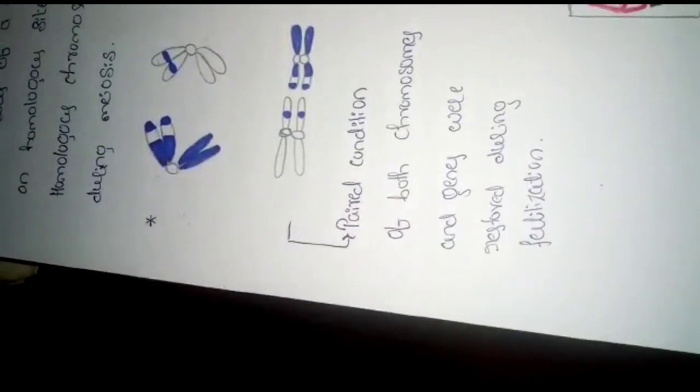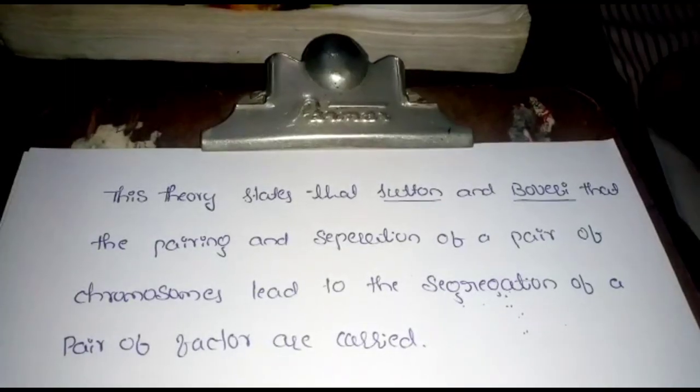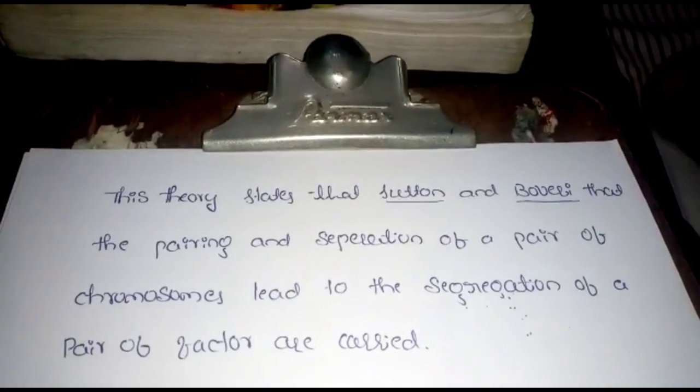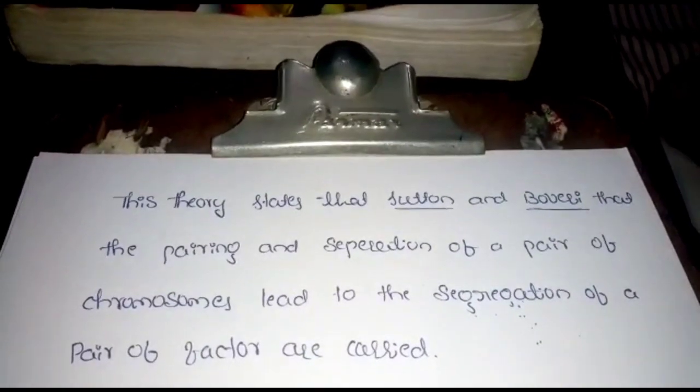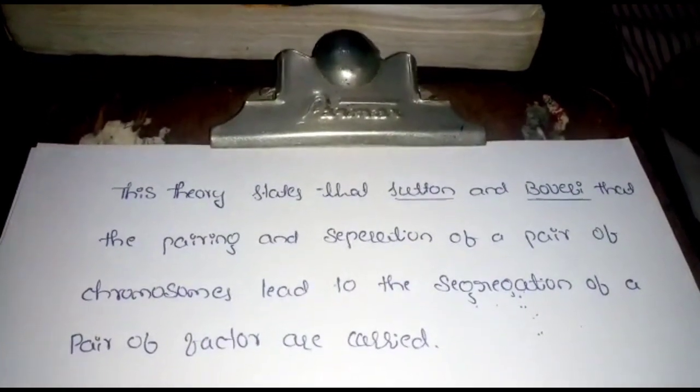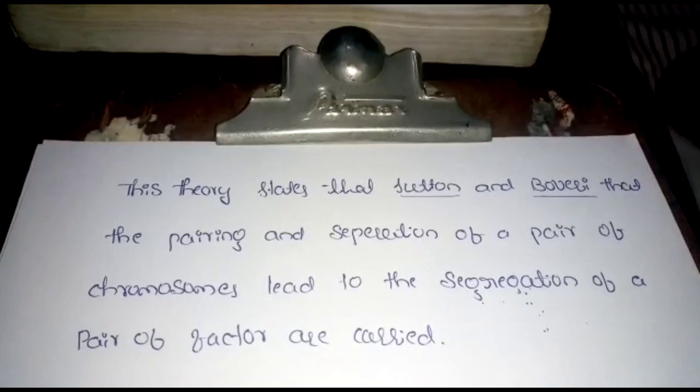Fertilization means the fusion of male and female gametes. When it undergoes fertilization, these two are in paired condition, for both chromosomes and genes. After that, the theory of Sutton and Boveri states that the pairing and separation of a pair of chromosomes leads to the segregation of a pair of factors.